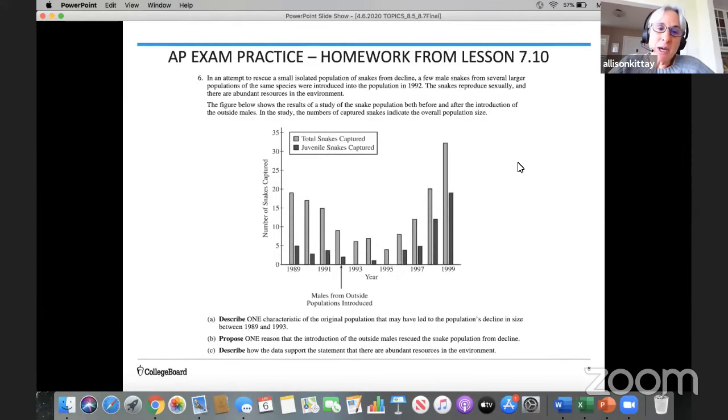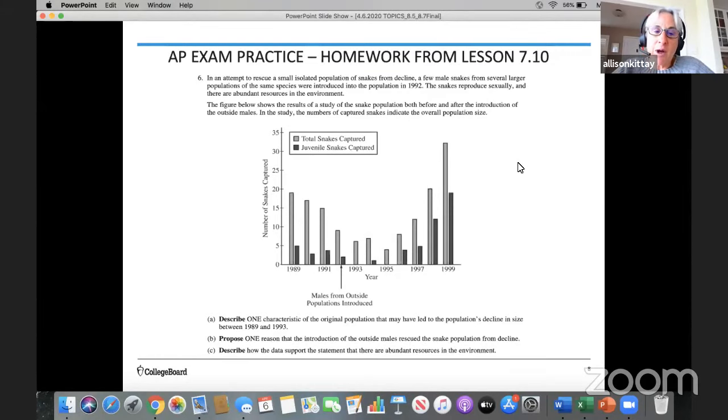So in an attempt to rescue a small isolated population of snakes from decline, a few male snakes from several larger populations of the same species were introduced into the population in 1992. The snakes reproduce sexually, and there are abundant resources in the environment. The figure below shows the results of a study of the snake population both before and after the introduction of outside males. In the study, the numbers of captured snakes indicate overall population size.